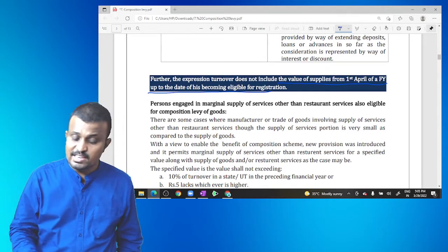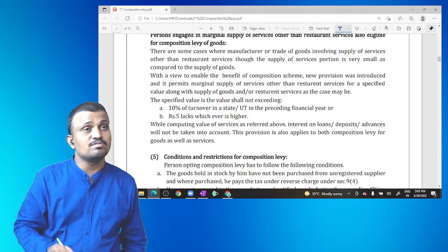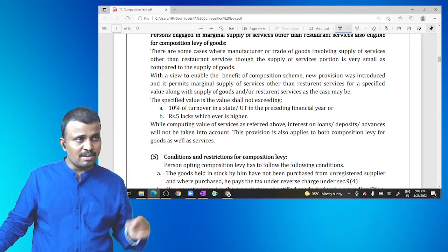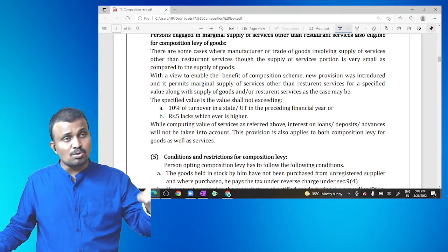Next, person engaged in marginal supply of services. Already we discussed. If the person is involved in supply of goods as well as supply of services, then it is treated as a supply of goods or supply of services depending upon the value of supply involved in that whole supply.